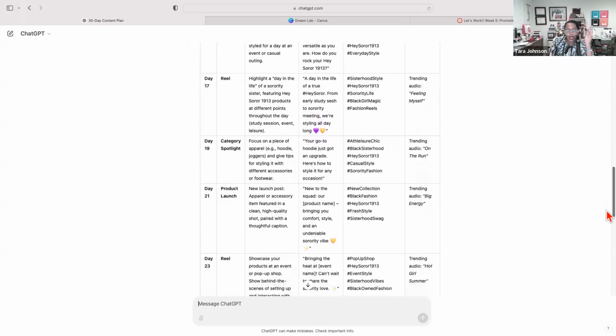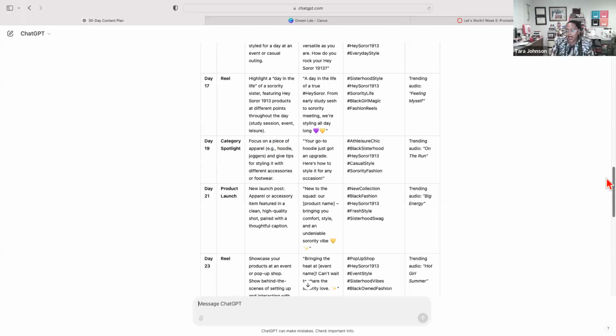And we see there's a variety of posts here for this category spotlights. It tells us to focus on a piece of apparel. It didn't give us explicitly what to focus on, but if in our prompt we had given it explicit instructions on the things I wanted to cover. So if you have a brand, and we have a couple people doing upcycling or vintage, or if you do just one very specific category, so you do sweaters, I know we have a knitter in our class. If you have something really specific, you could have given that specific information in the prompt, and it would have given you 30 days of posts for just that product too.